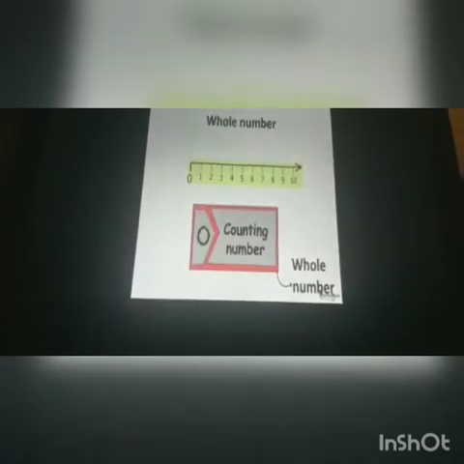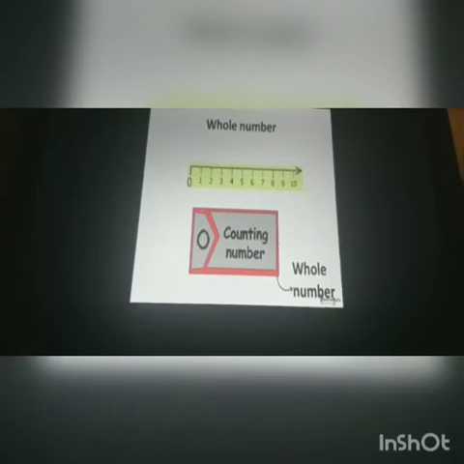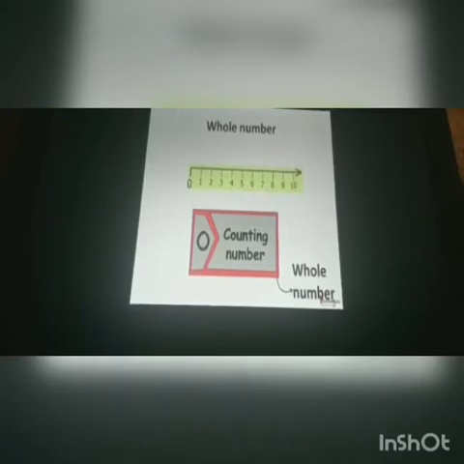So what are whole numbers? If we see the number line, it starts with the number 0 and further counting numbers are placed at equal distance like 1, 2, 3, 4, 5 and so on. So we can say 0 and the counting numbers, which are also called natural numbers, together make the whole numbers. So the collection of counting numbers and 0 is called whole numbers.